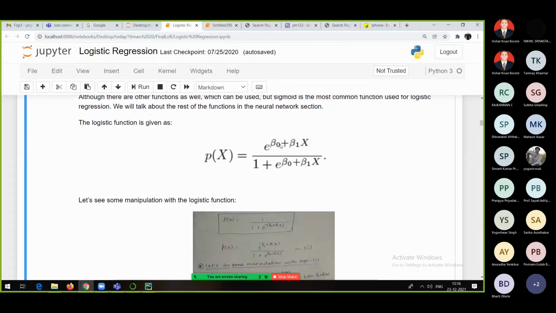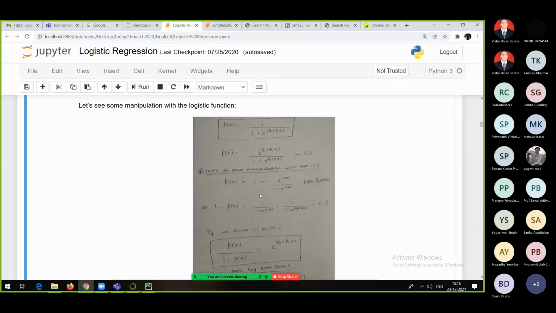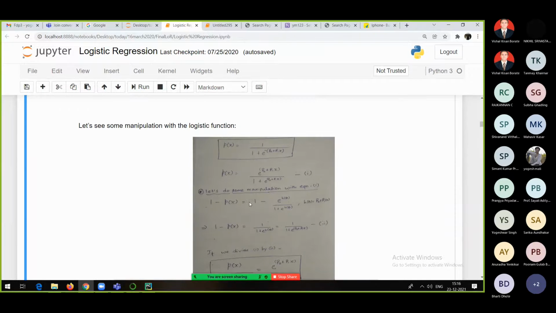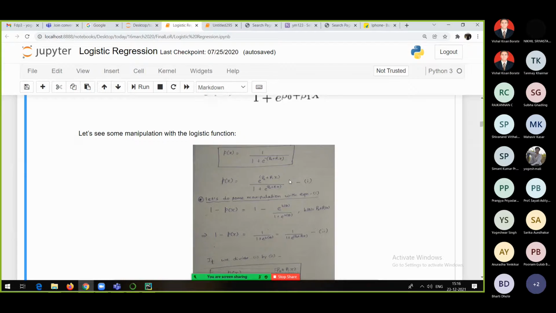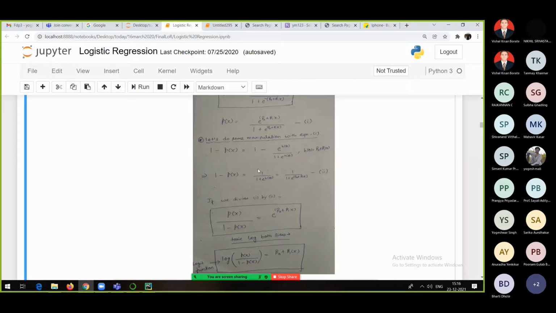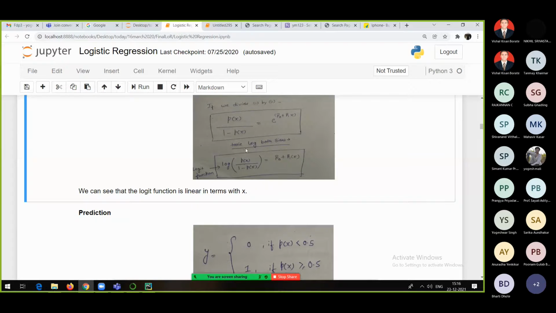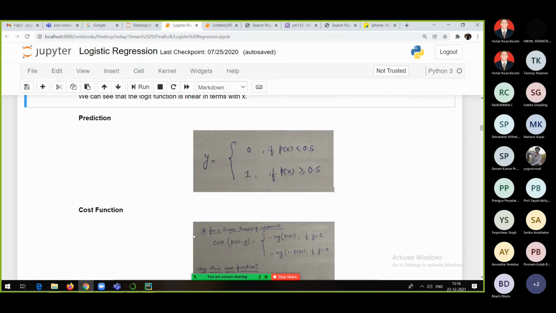And then sigma of x is equal to e raised to power beta 0 plus beta 1 x divided by 1 plus e raised to power beta 0 plus beta 1 x, just by replacing that particular t with beta 0 plus beta 1 x. And from that we can come up with the equation of the logistic function. What we are doing is a very simple thing. Sigma of x is equal to 1 upon 1 plus e raised to power minus (beta 0 plus beta 1 x). We get equation 1, subtract LHS and RHS from 1 and get equation 2, divide equation 1 by equation 2, and then take the log of both sides, and you see that the logit function is linear in terms of the x variable, and from that one can come up with prediction equations and cost function equations also.